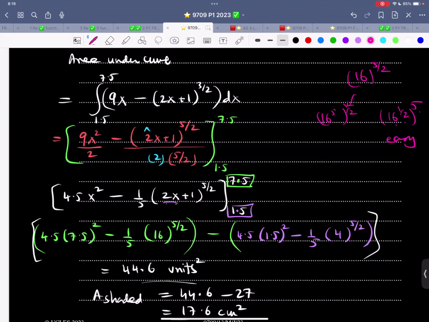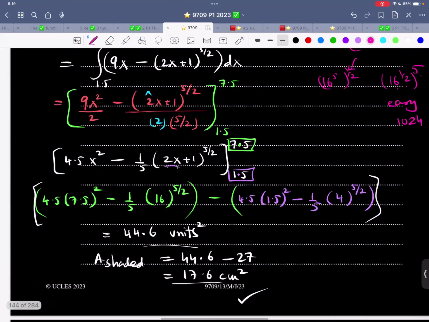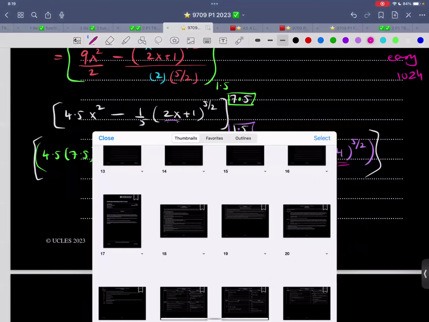So 4 raised to power of 5 is 1024. I have not shown the steps over here. It's better to show this. And 4 raised to power of 5 over 2, that was already shown, that was 32. And you get this particular answer.